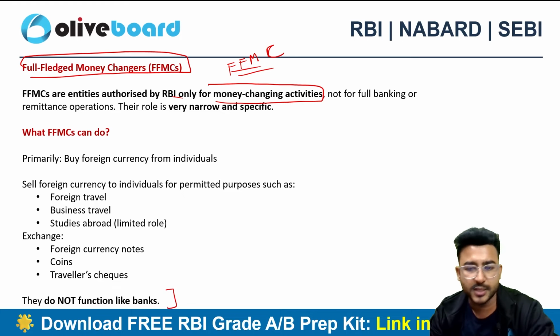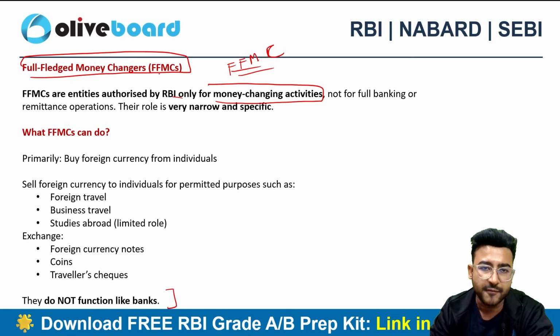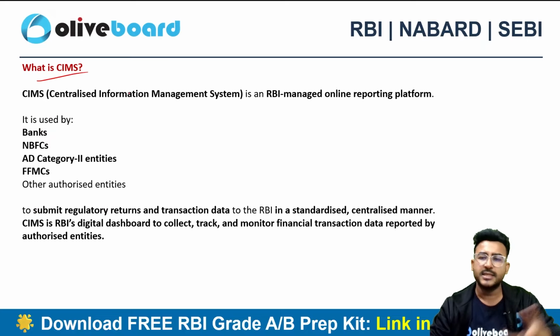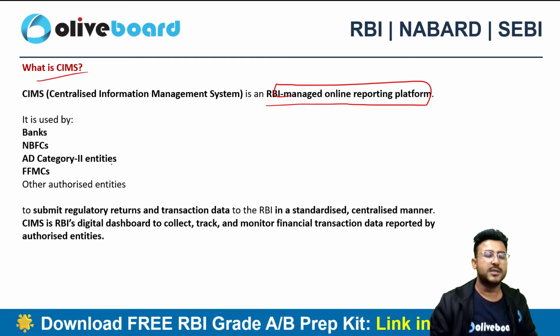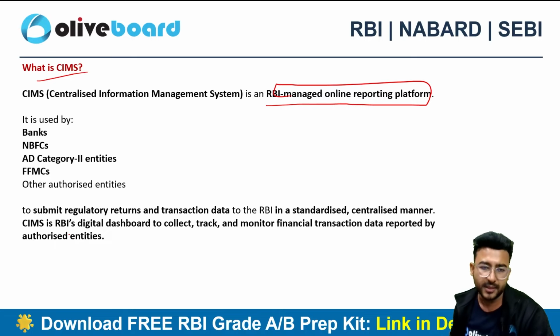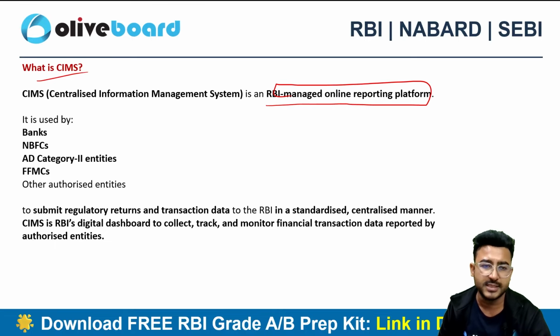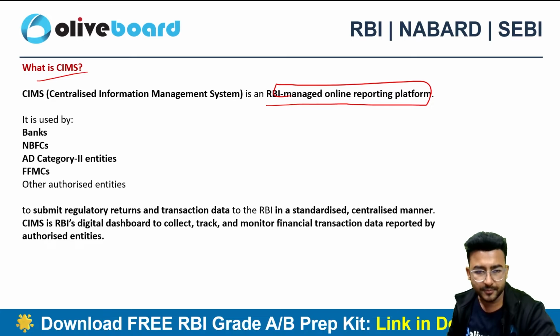So this particular circular is for the AD Category 2 banks and for the FFMC. Now let's try to understand what CIMS is. CIMS is nothing but a portal, an RBI managed online reporting portal. Banks, NBFCs, AD Category entities and FFMCs will all be using the CIMS portal to submit the regulatory data.